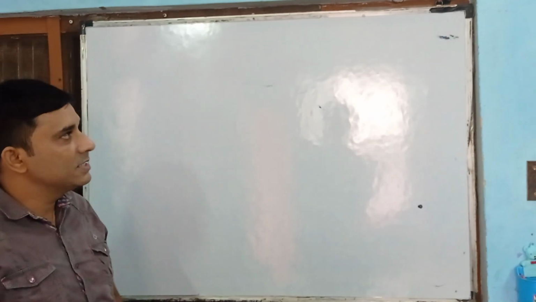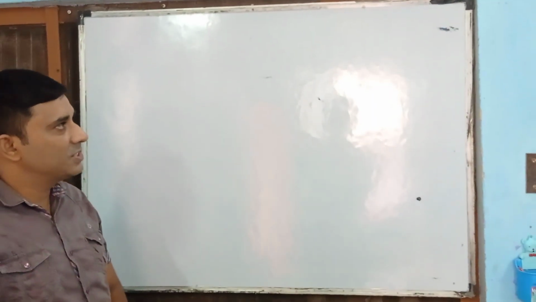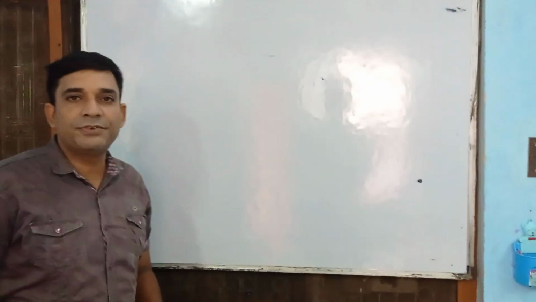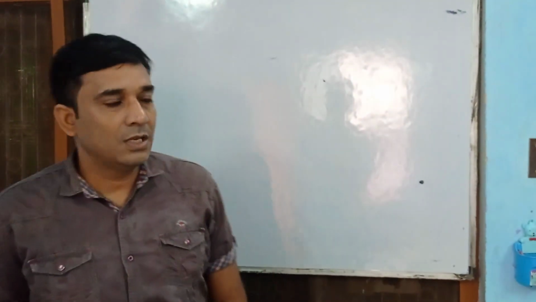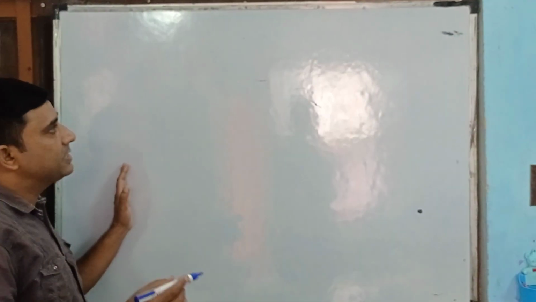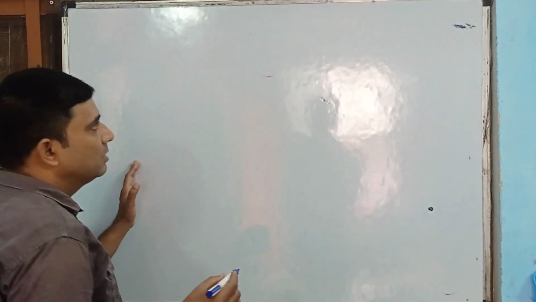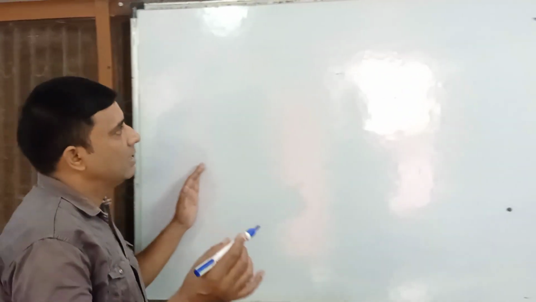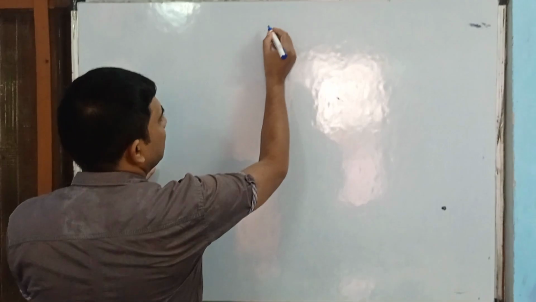Good morning, students. In our first lecture, you have seen the meaning of trigonometry, what trigonometry is. Now we'll move a little bit ahead. Three basic terminology we'll understand. I think you already know, but I am just revising it.